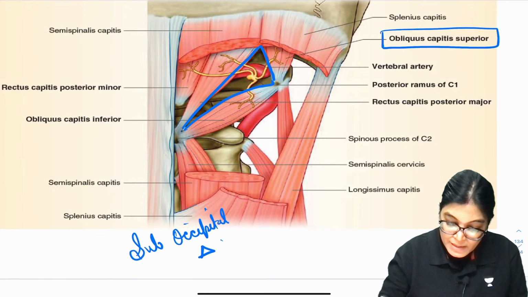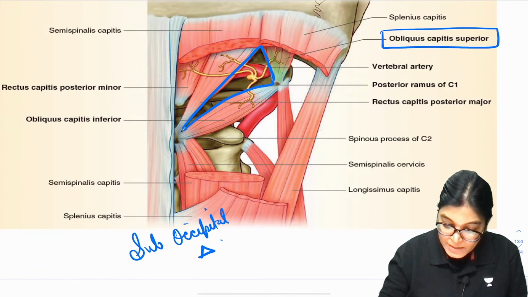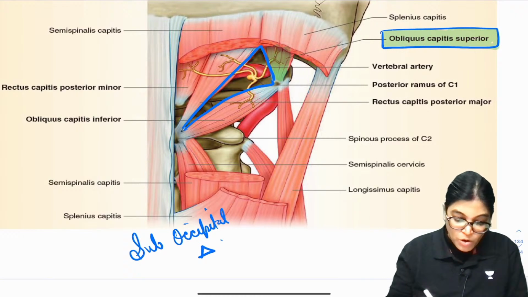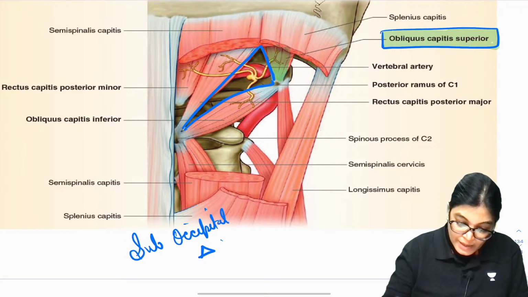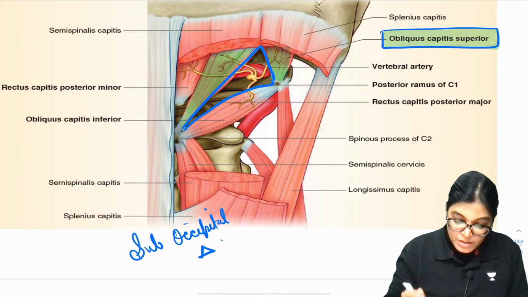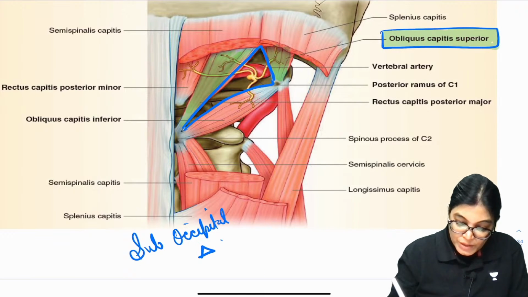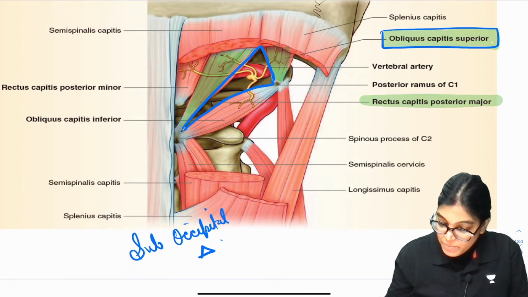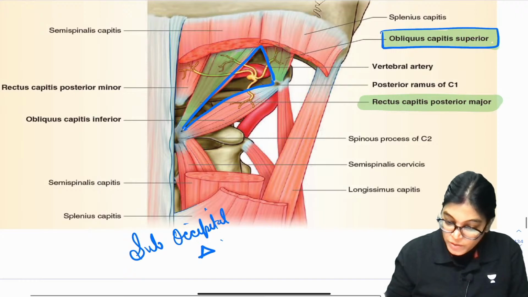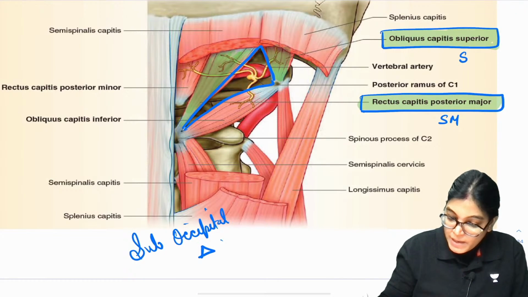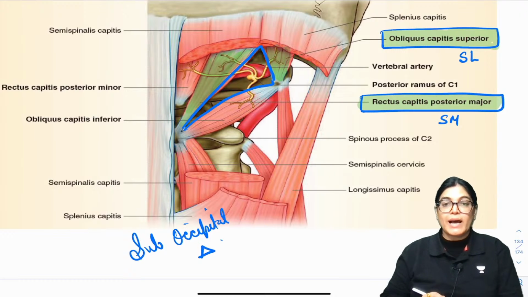Now, the suboccipital triangle is bounded by, can you see the obliquus capitis superior muscle? This muscle is forming the superolateral boundary. Just adjacent to it is the rectus capitis posterior major, which is forming the superomedial boundary. So SM means superomedial boundary, and obliquus capitis superior is forming the superolateral boundary.